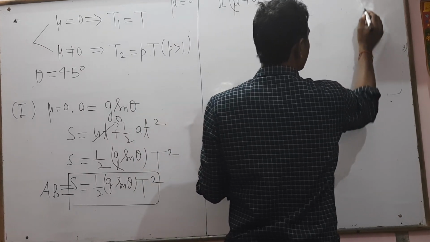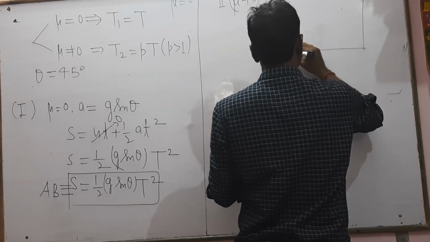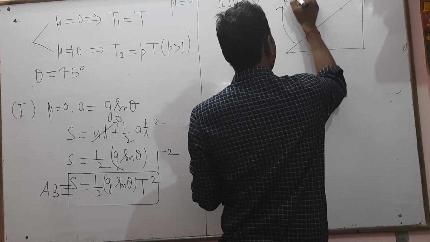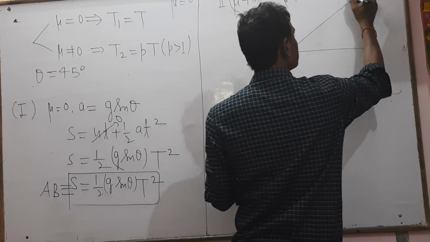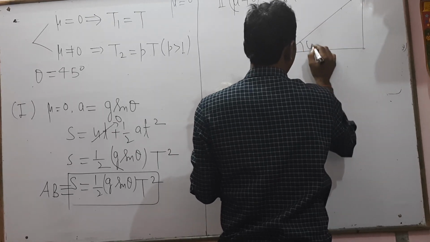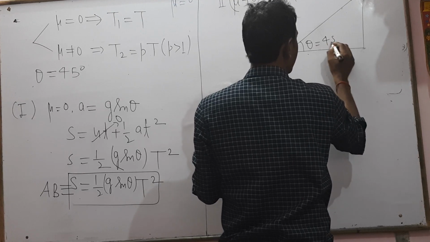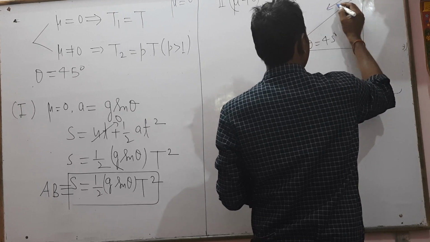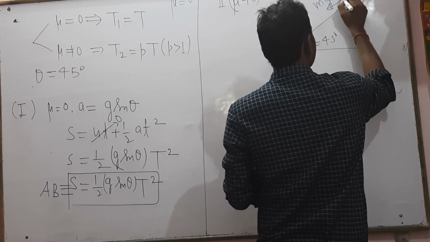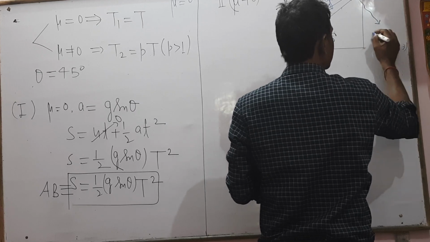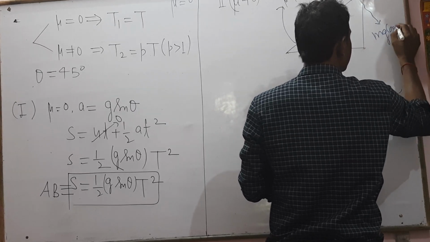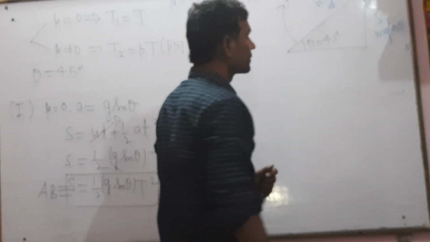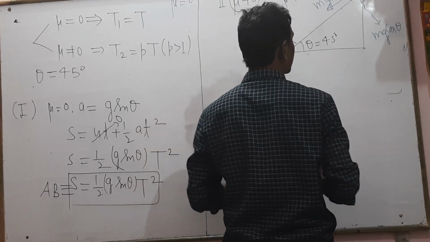The angle theta is 45 degrees, and the mass is m. This component will be mg sin theta, and this will be mg cos theta.